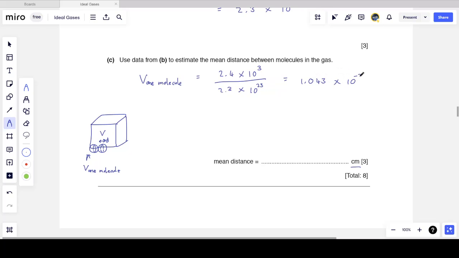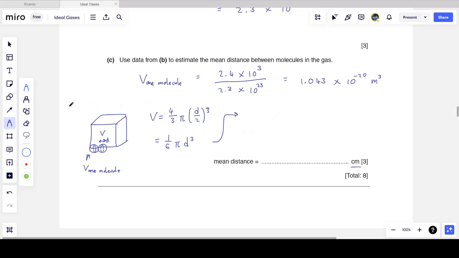1.043 times 10 to the minus 20 cubic meters. So each molecule on average occupies this volume. Now this volume is 4/3 pi r cubed, or d over 2 cubed, which is half the diameter cubed. And I can simplify this and write this as 1/6 pi d cubed. So this volume we'll assume is spherical, the volume that's occupied by one molecule.